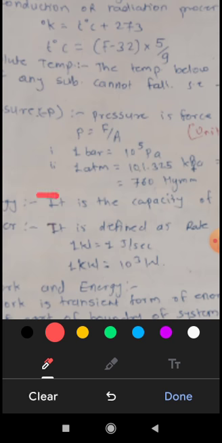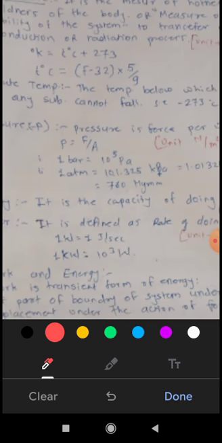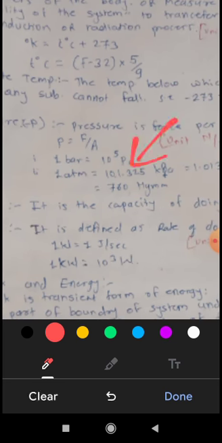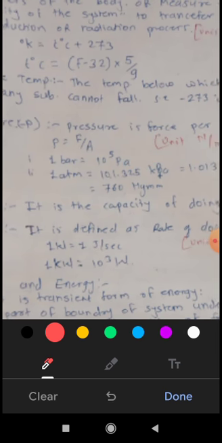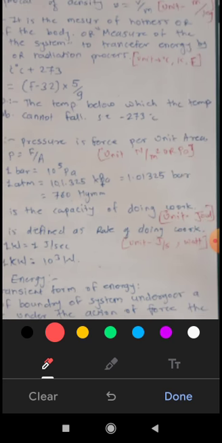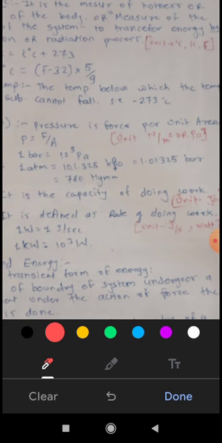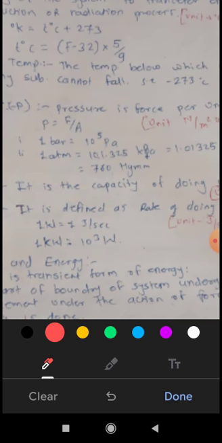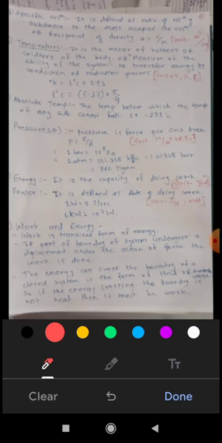Now there is also another unit of pressure, that is bar. 1 bar is equal to 10 raised to 5 Pascal. Again, 1 atmospheric pressure, that means the pressure under which we actually live, is equal to 101.325 kilopascal, or 1.01325 bar, or 760 mm Hg. This is the atmospheric pressure.